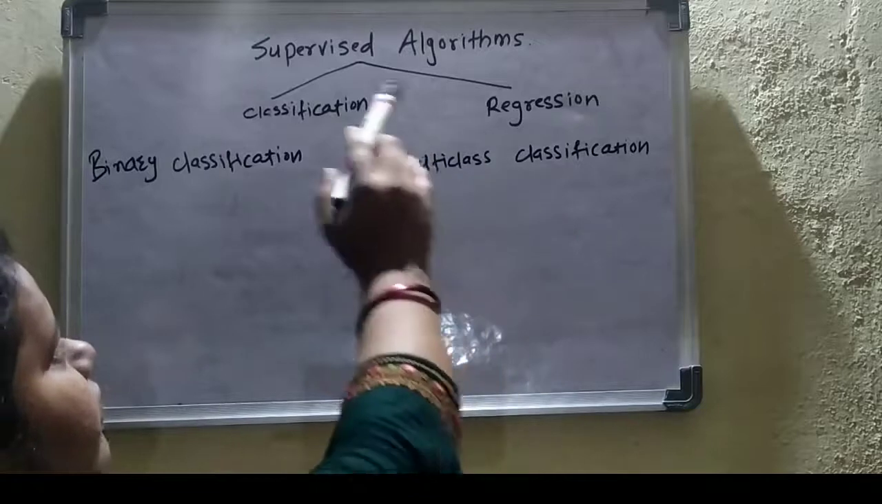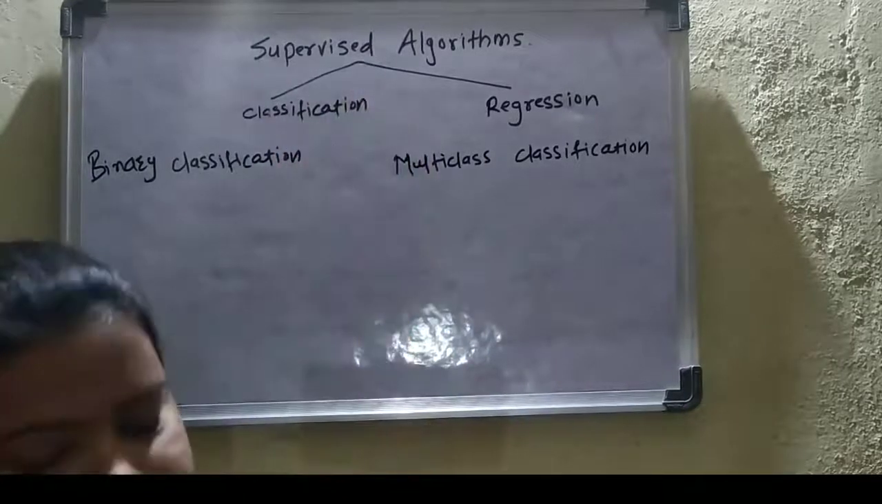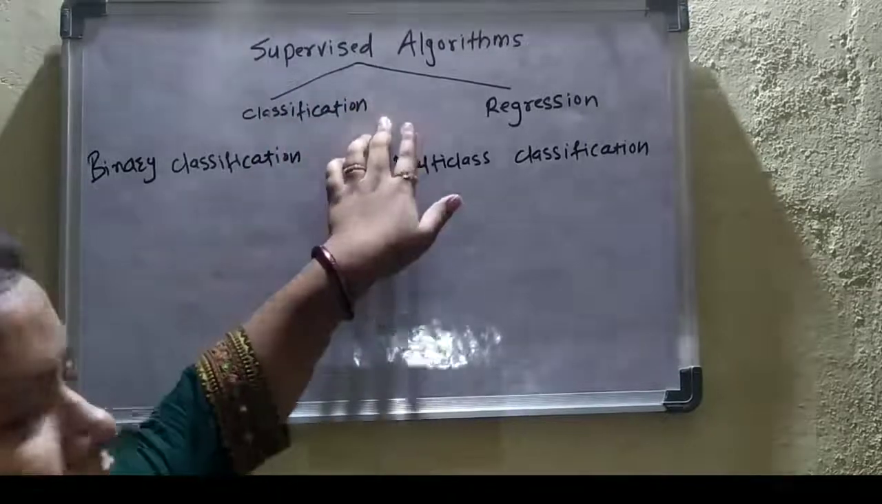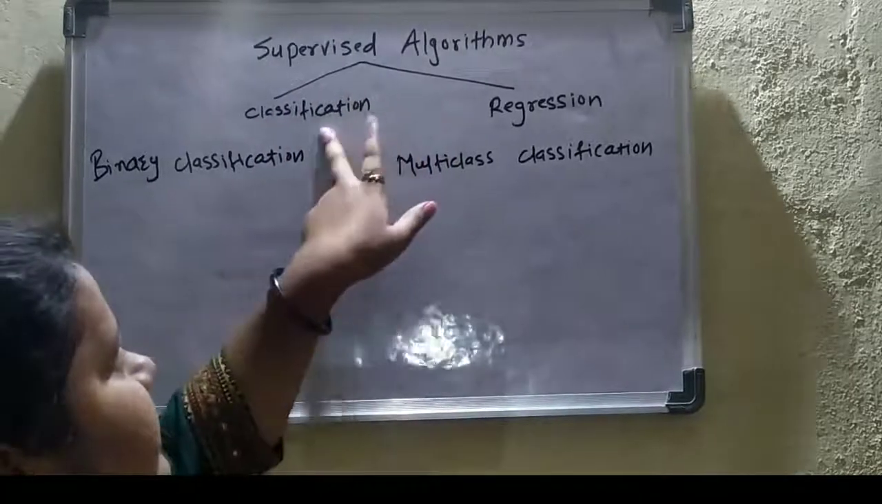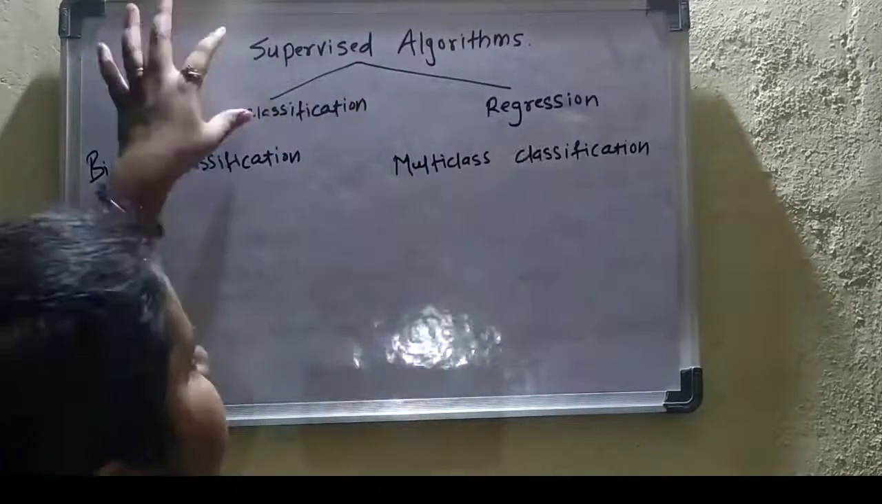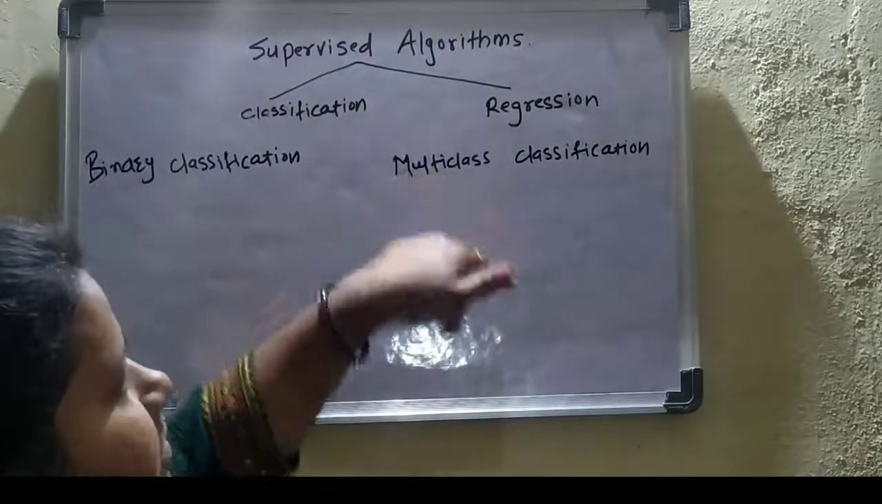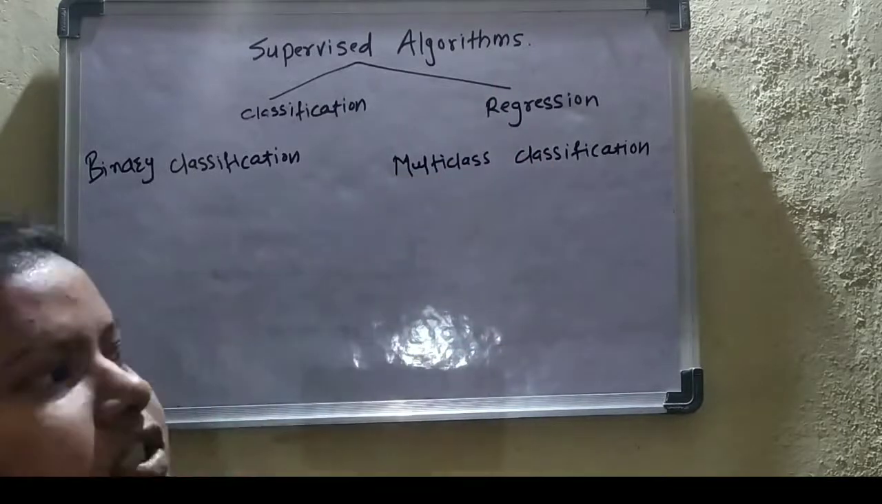In today's video we will be seeing the classification of the supervised algorithm. The supervised algorithms are basically classified into two categories, that is classification and regression. We have seen what is meant by supervised algorithm. Link to that video will be in the description, you can go through it.